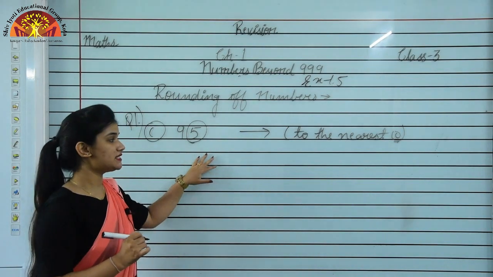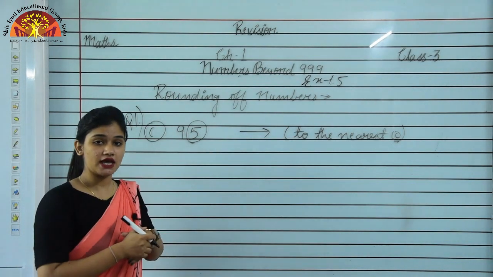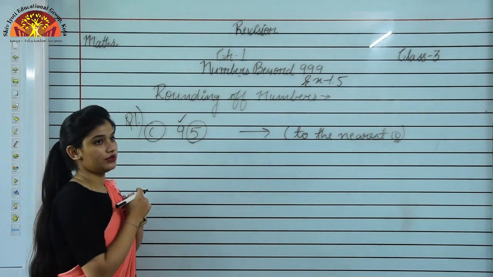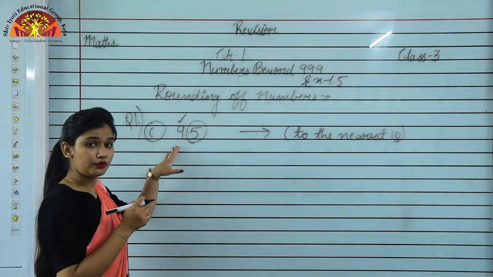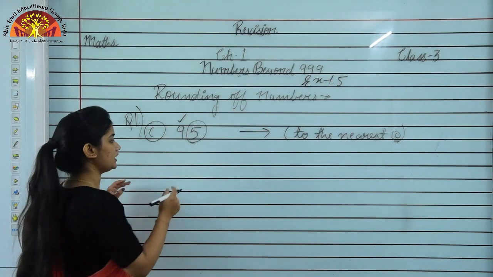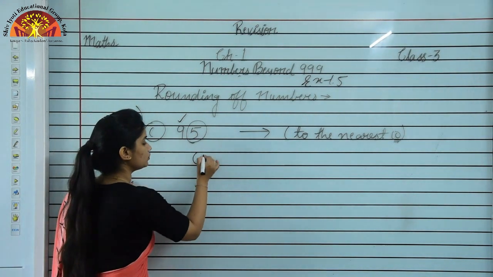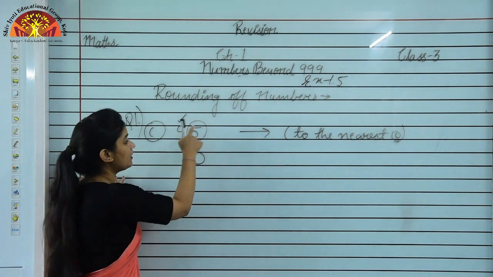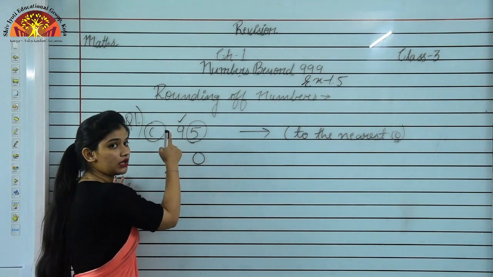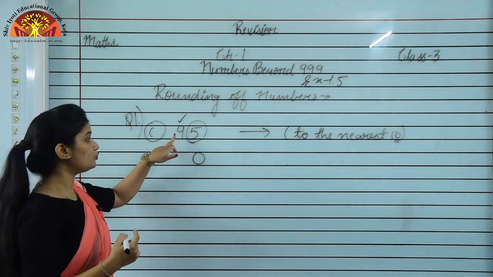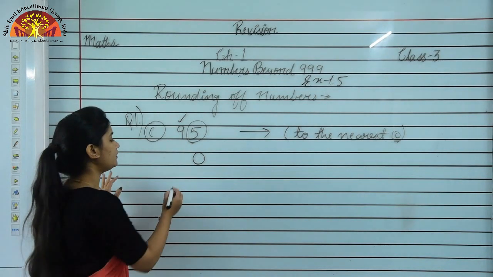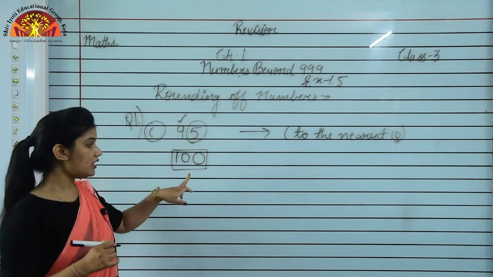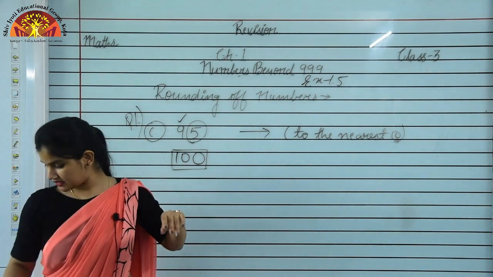And if we have the digit 5 or more than 5, अगर digit क्या है, या तो 5 है या 5 से बड़ी है, it means we have to increase this number. हम इस number को, पास वाले number को क्या कर देंगे, एक number increase कर देंगे and this digit will become 0. तो ये तो क्या बन गया, 0. And we see the digit is 5. So we have to increase this digit. इससे आप क्या करोगे, एक number increase करोगे. So you have to do +1 in this digit. So 9 + 1 will be 10 एंड 95 जो है वो राउंड ऑफ होके क्या बन जाएगा 100. इज इट क्लियर? नाउ वी सी वन मोर क्वेश्चन.